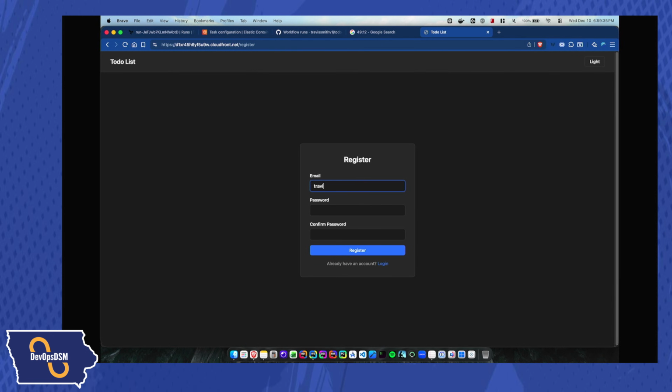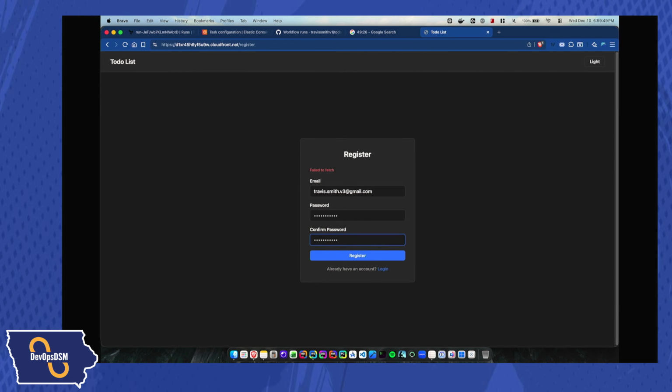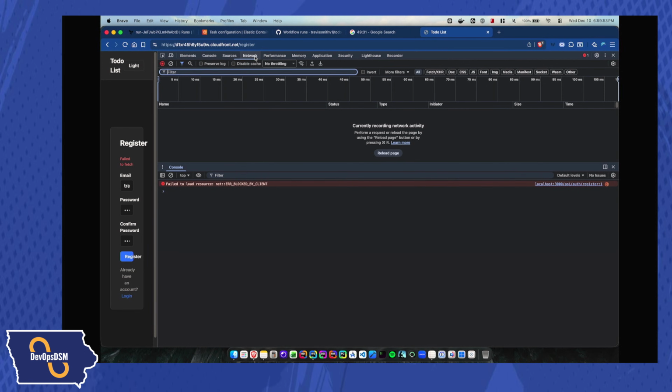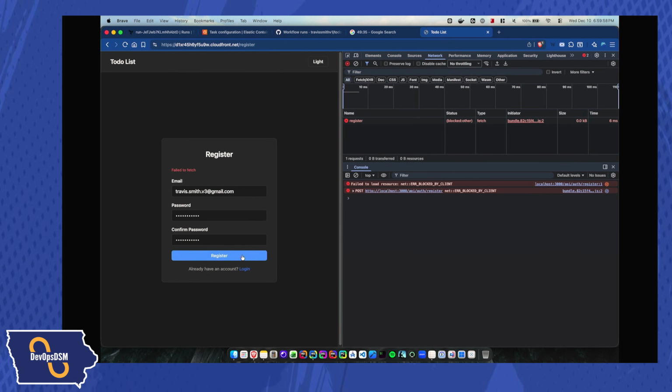Let's go ahead and I just want to register a user. Let's see if I can log in. So we're just going to do password. All right, that's a bad sign. Okay, looks like we are having trouble posting.